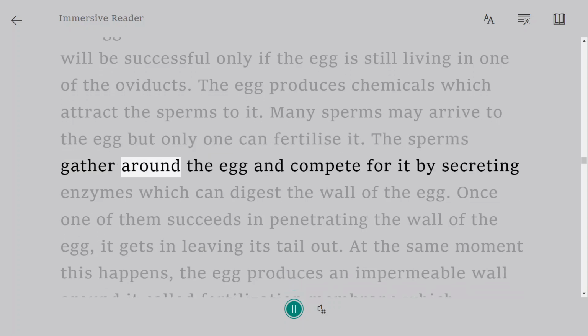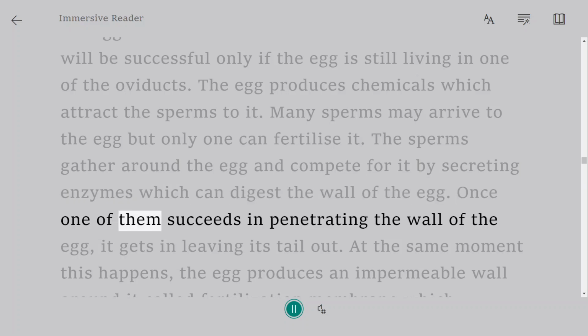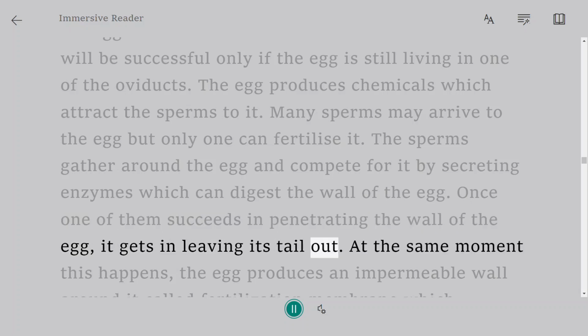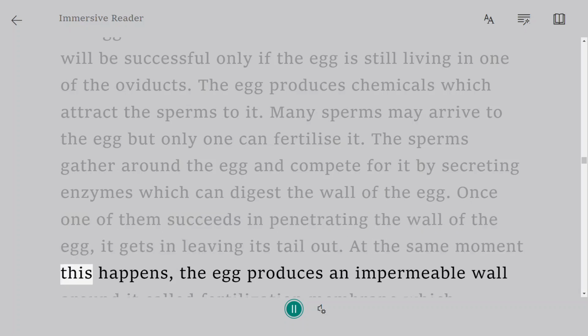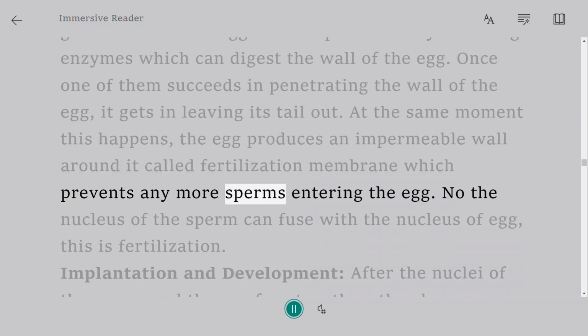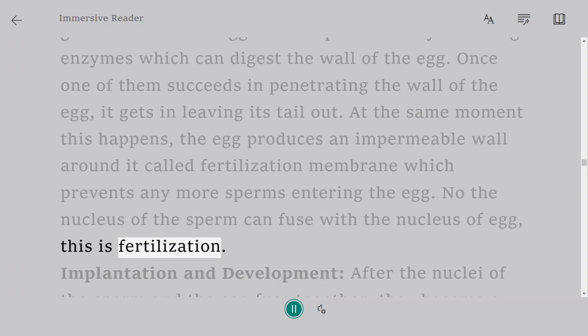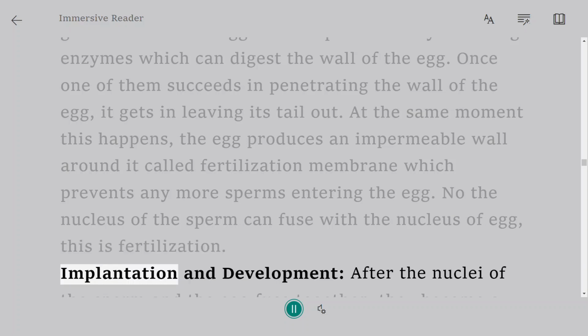The sperms gather around the egg and compete for it by secreting enzymes which can digest the wall of the egg. Once one of them succeeds in penetrating the wall of the egg, it gets in, leaving its tail out. At the same moment this happens, the egg produces an impermeable wall around it called the fertilization membrane, which prevents any more sperms entering the egg. Now the nucleus of the sperm is fused with the nucleus of the egg. This is fertilization.